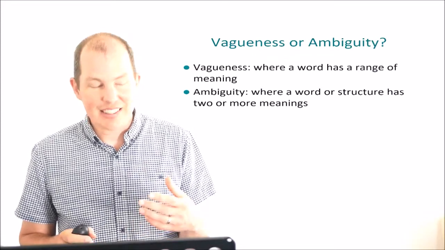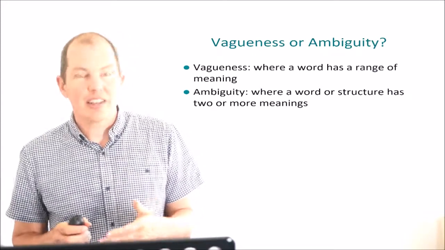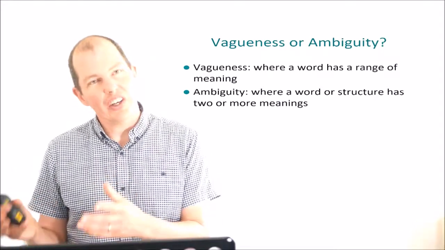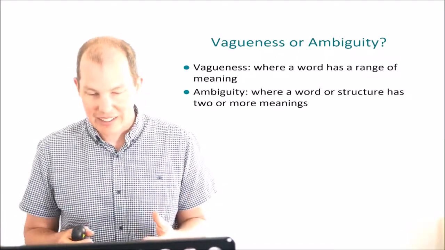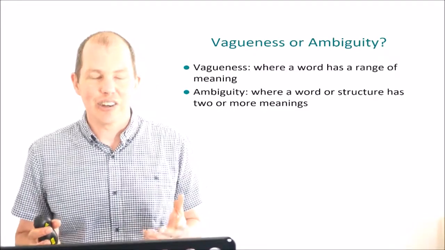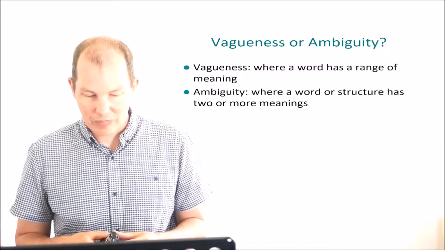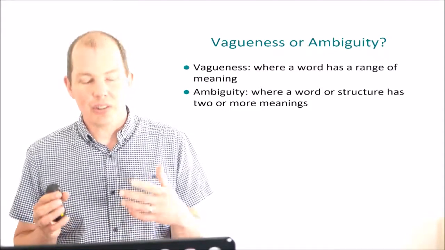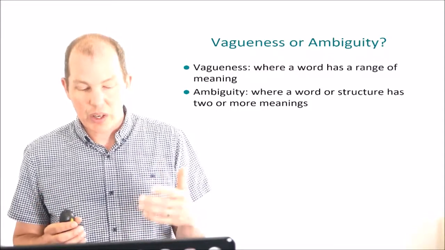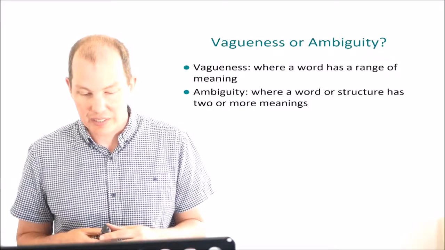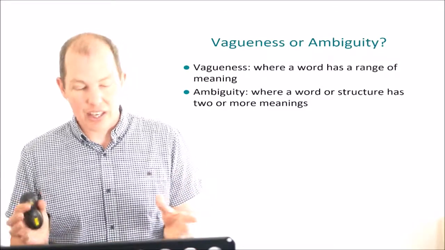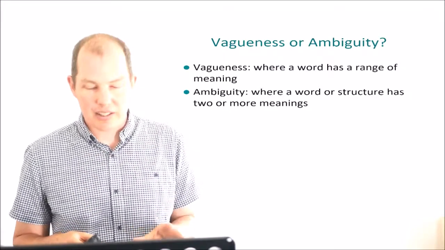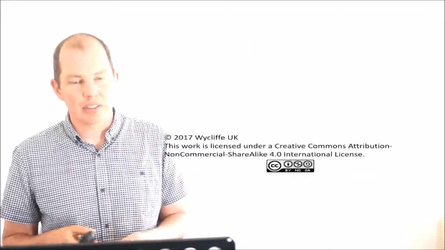However, when you try to analyse other words, you'll find it's a lot more complicated. For example, if we talked about cricket bats and baseball bats, is this an example of vagueness or of ambiguity? This kind of discussion is beyond the scope of this video, but it's very important for lexicographers when working out how they're going to structure a dictionary. As a result, they've developed a variety of tests to help answer the question. You can read more about those kind of tests if you look at most textbooks on lexical semantics.